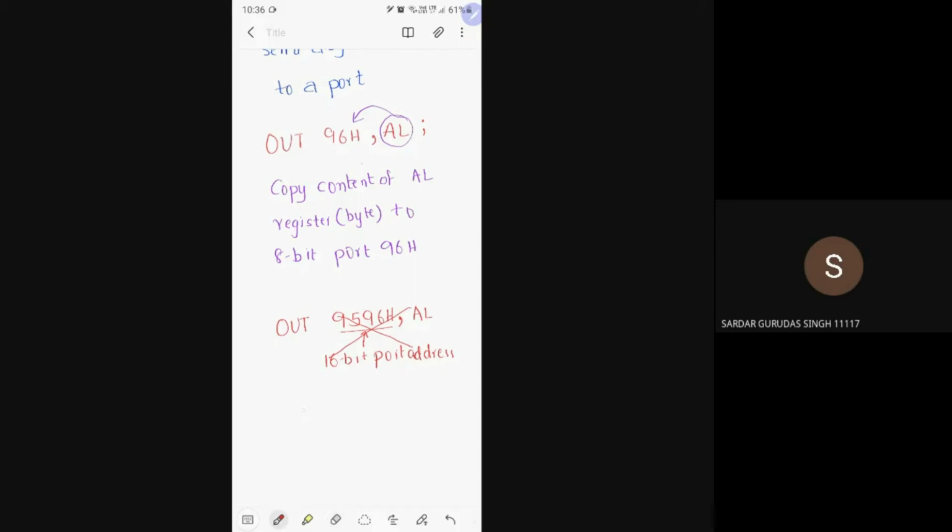First, if the port address is 9596, I need to send this port address into the DX register. Now I can use